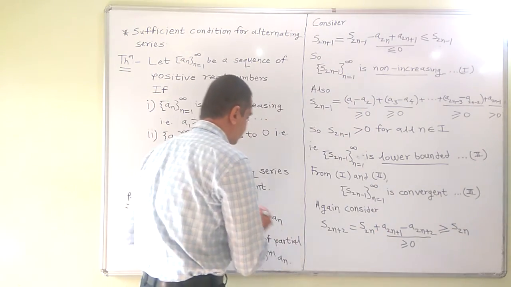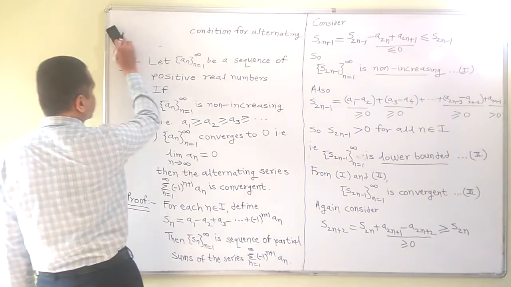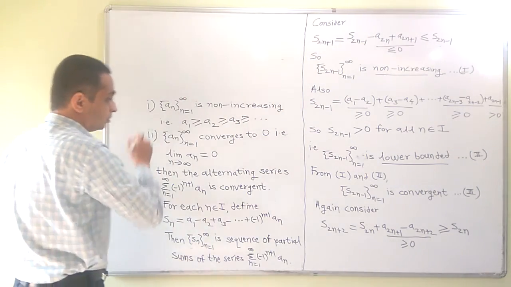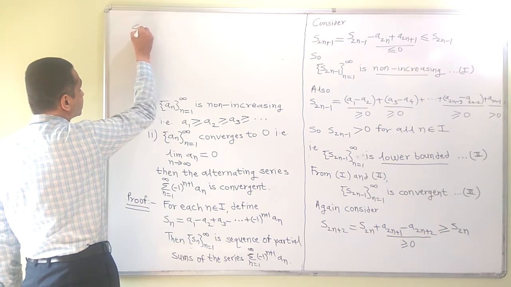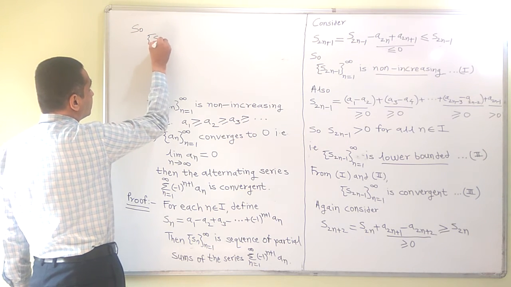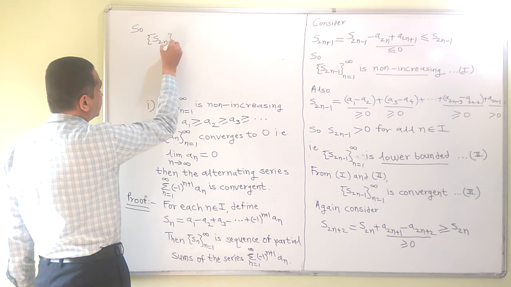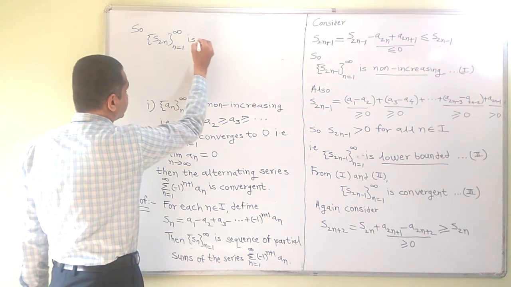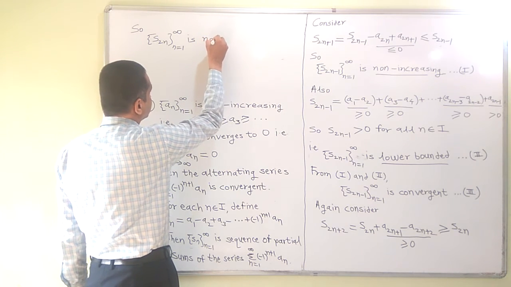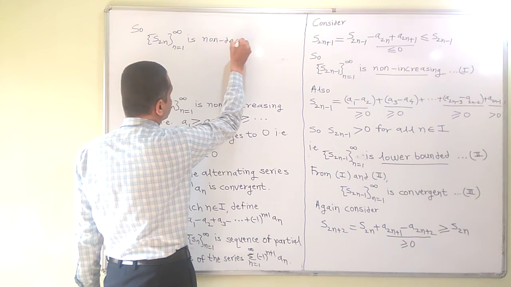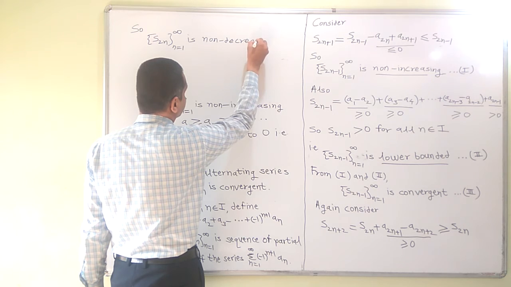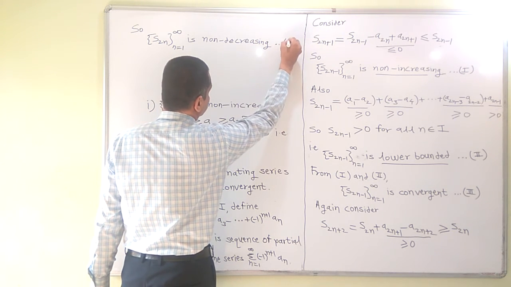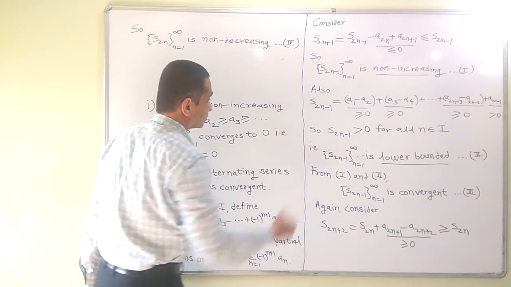So the sequence S2n is non-decreasing. This is the fourth statement.